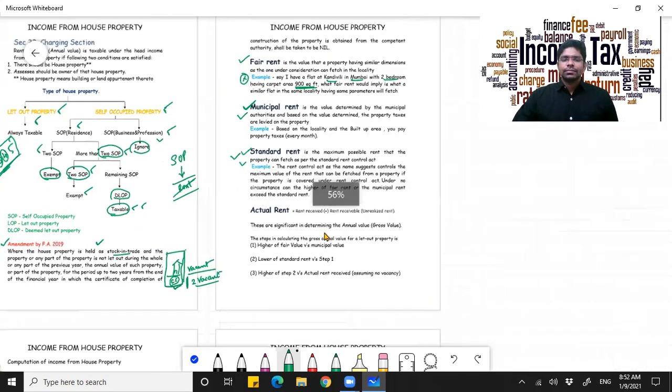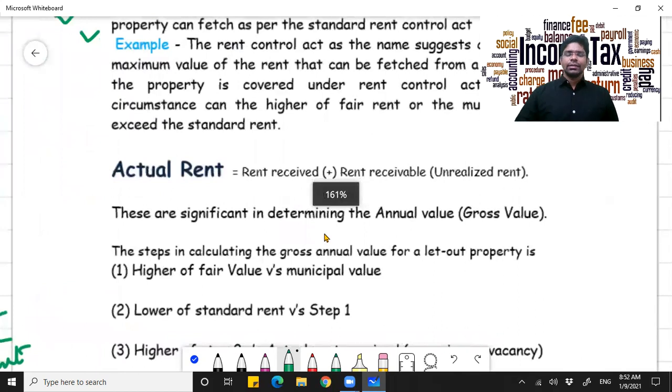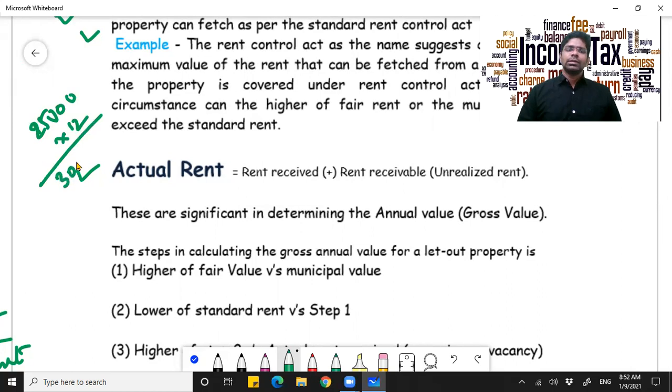And then what is the actual rent? For example, you have an apartment and the rent per month is say 25,000. So how much will it work out to per year? 25,000 into 12 will work out to 3 lakhs.